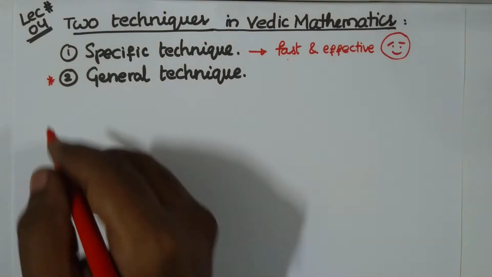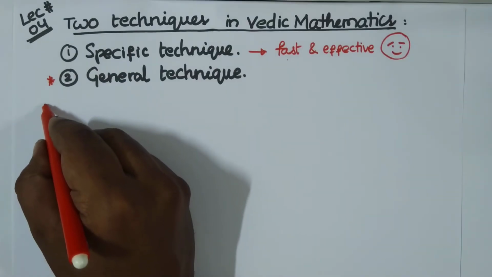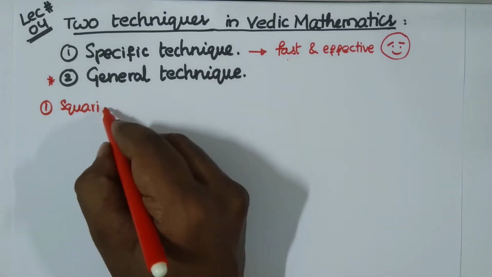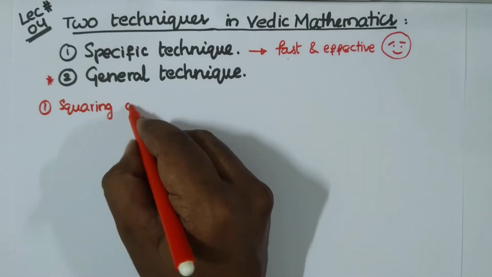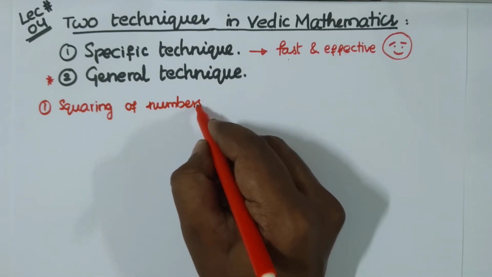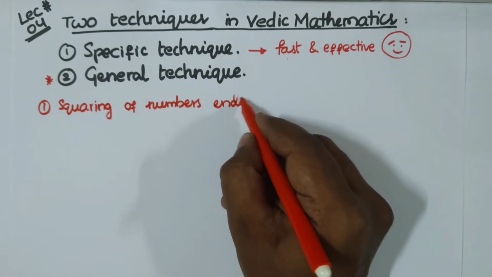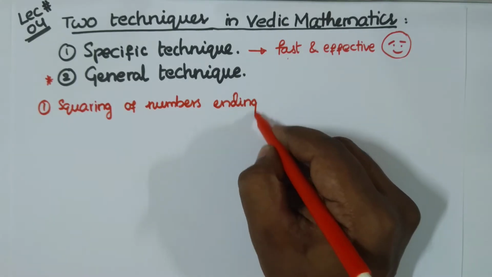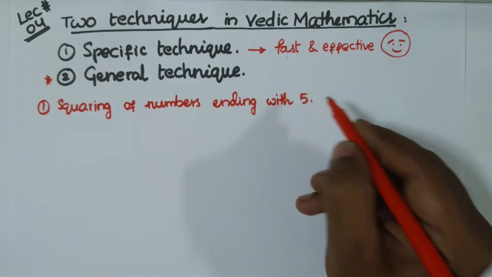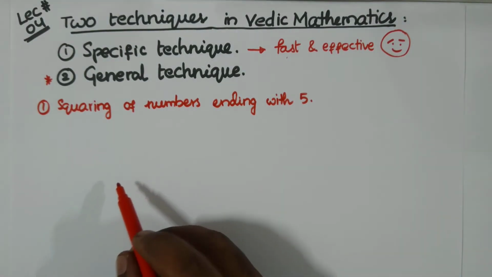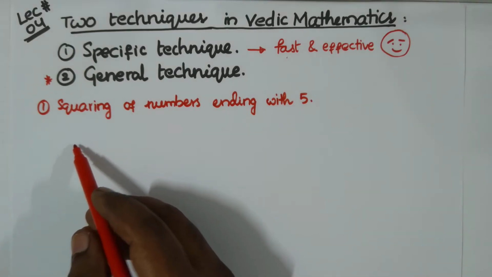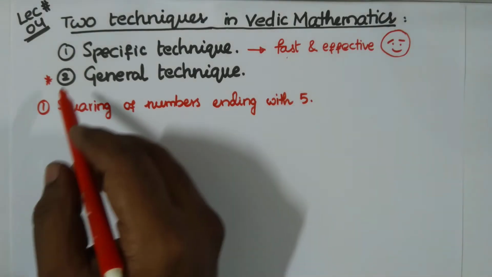Now we will discuss the following techniques. The first one is squaring of numbers ending with 5. I hope you all are familiar with this. And we have a total of 6 techniques we are going to discuss under specific techniques.